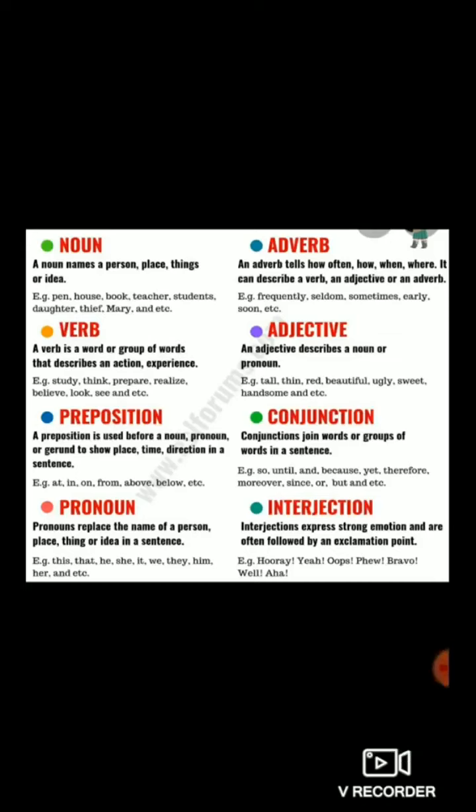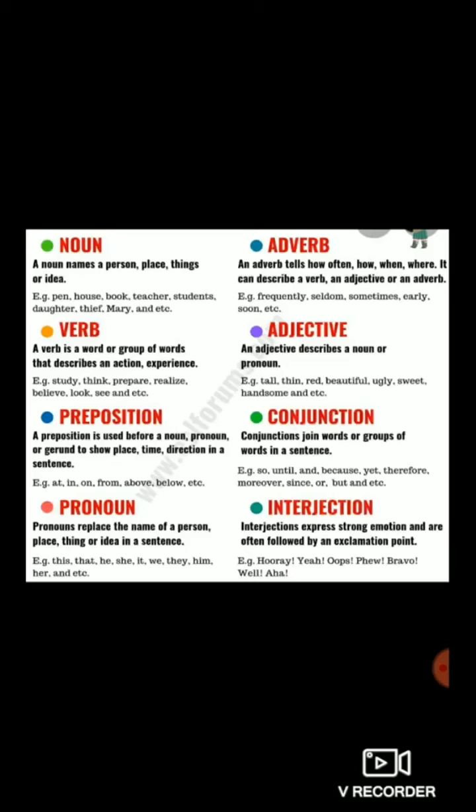Adverb. Adverb means what? It tells more about verb. An adverb tells how, often, when, where. It can describe a verb, an adjective or an adverb. So these are the examples given here of adverb: frequently, sometimes, early, seldom, soon, etc. These are the examples of adverb.